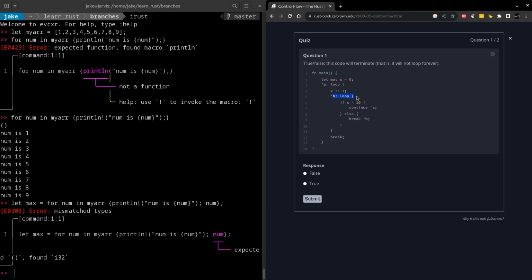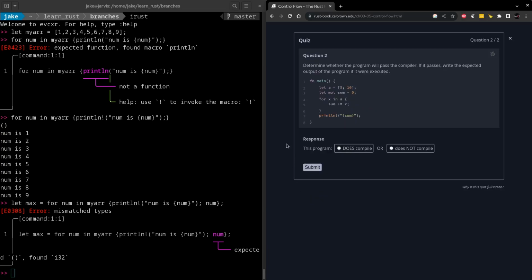And then the B loop, we're going to check to see if x is greater than 10. If so, we're going to continue the loop. Otherwise, we're going to break the loop. So B should break for the first number of times that A loops, but at the end of A's loop here, we also have a break. So it looks like it's going to break pretty quickly. So I'm going to say that it is going to terminate.